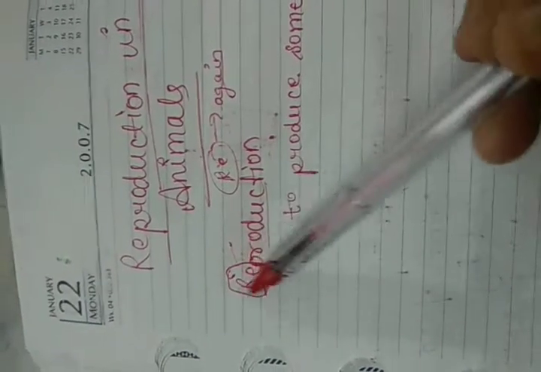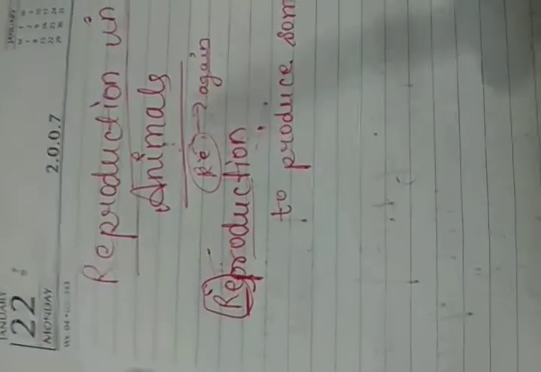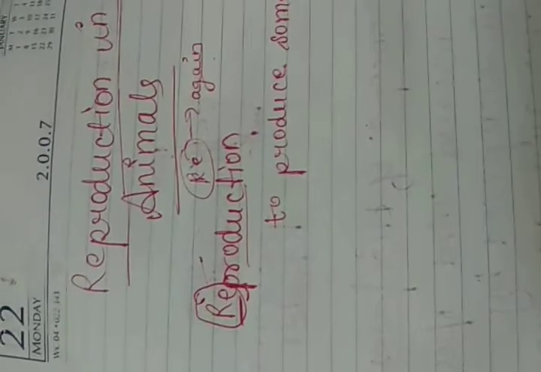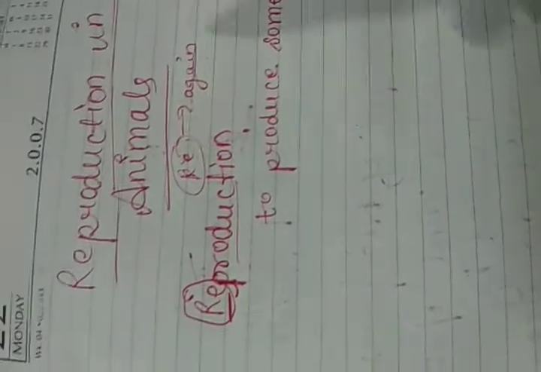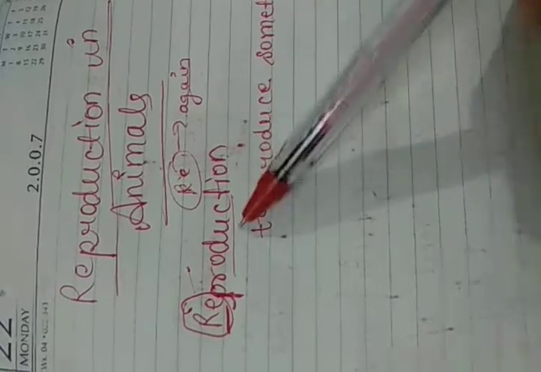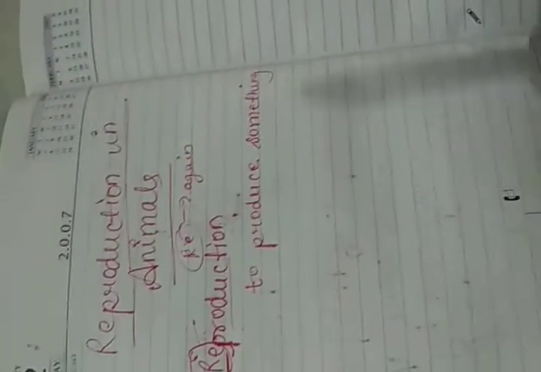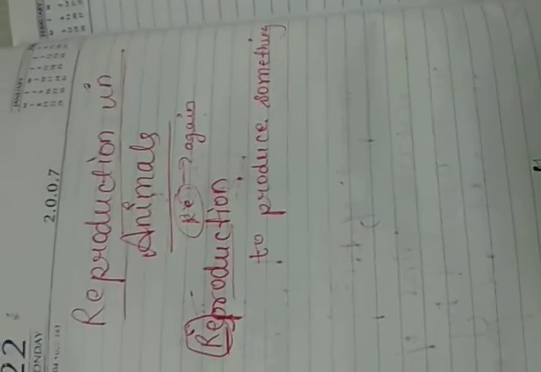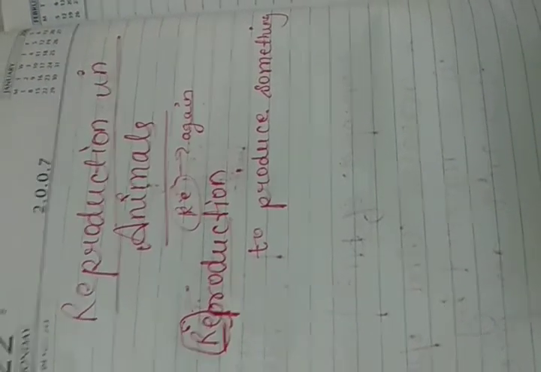For example, rewrite means you have to write it again. Rewind means you have to start it again, rewind it back. So reproduction means to produce the same organism again. Literally, it means the process by which living organisms produce new organisms similar to themselves.